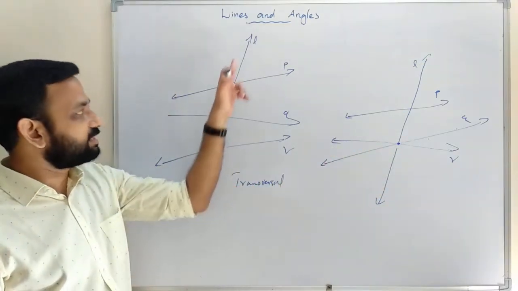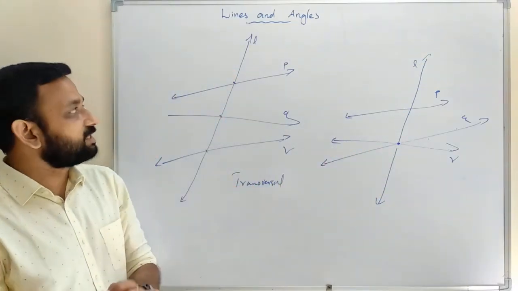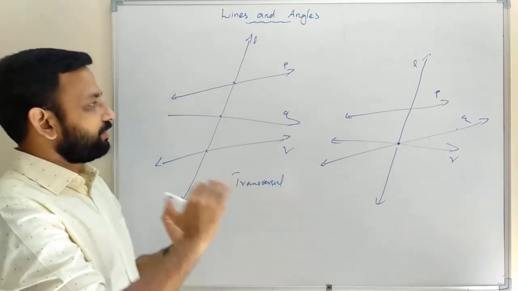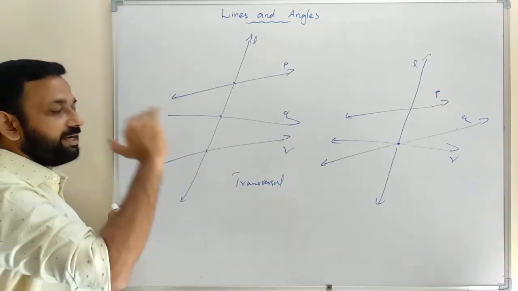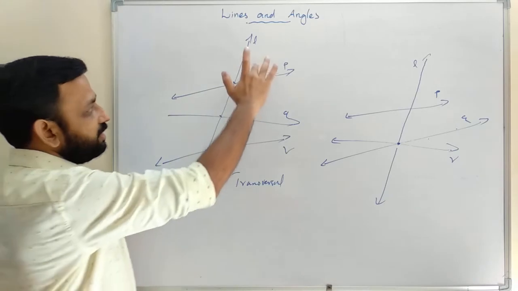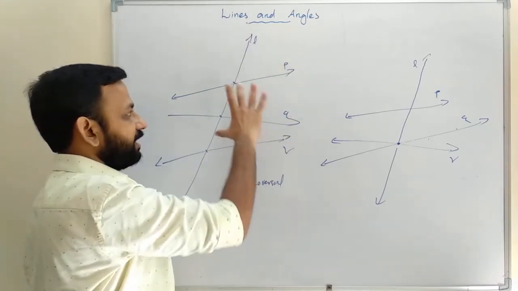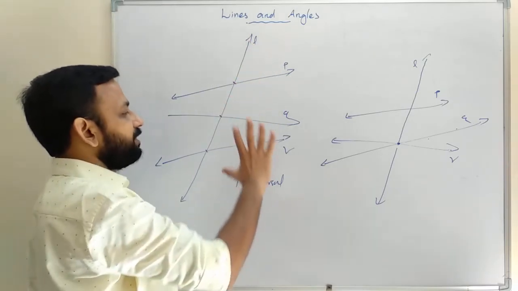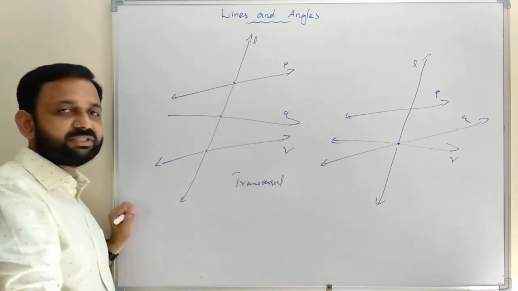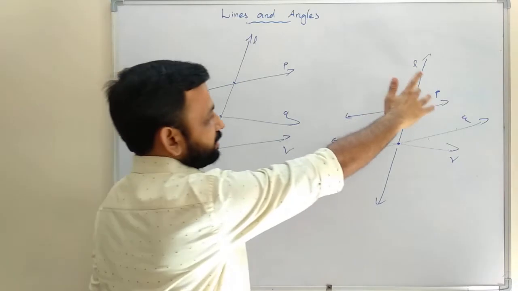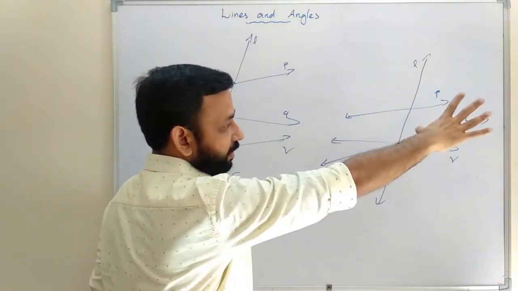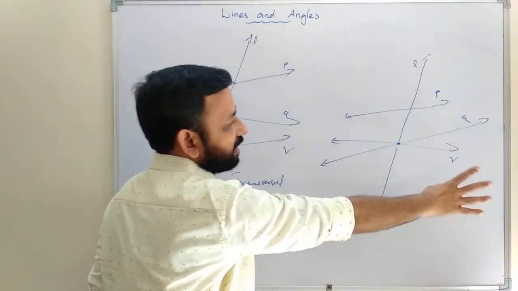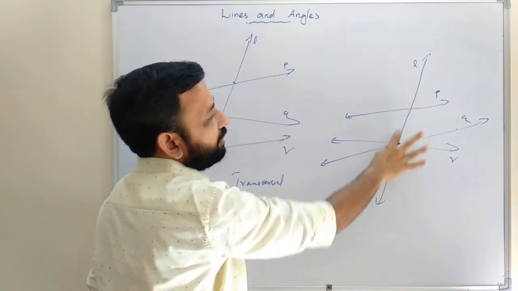But here L is a transversal. A transversal is a line that intersects two or more lines at different points. Here L is intersecting three lines at three different points. If it is intersecting two lines at two different points, then we can also call it a transversal. But in the other figure it is not intersecting at different points, because there are three lines but we have only two points.